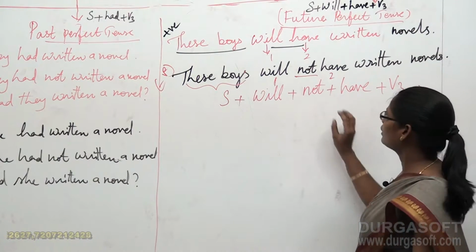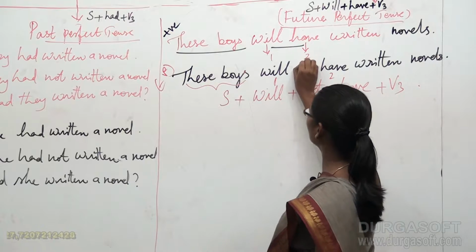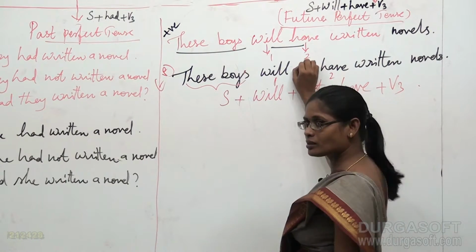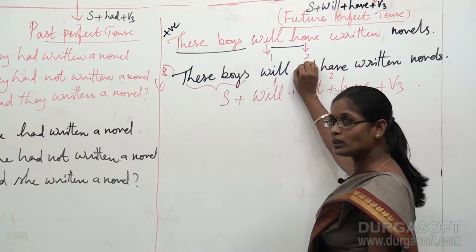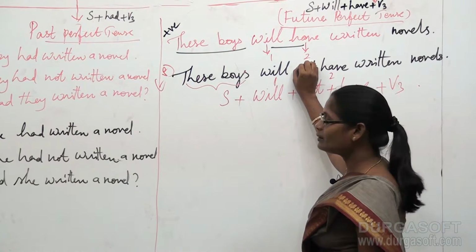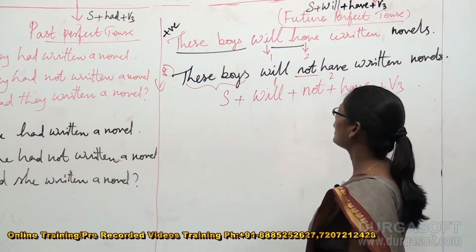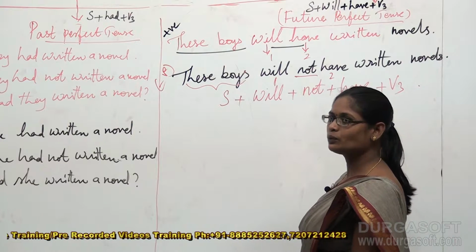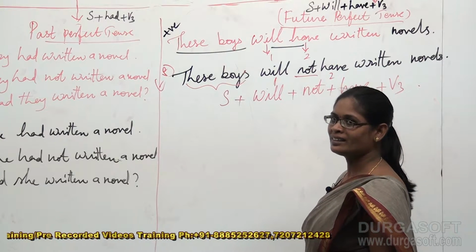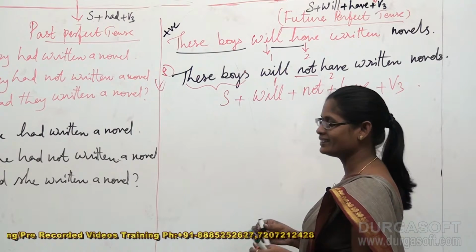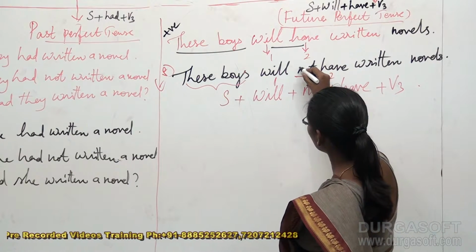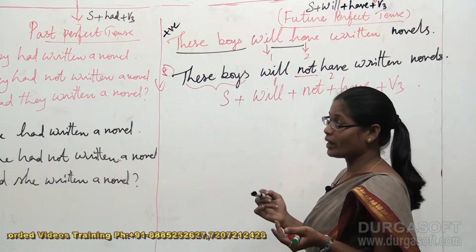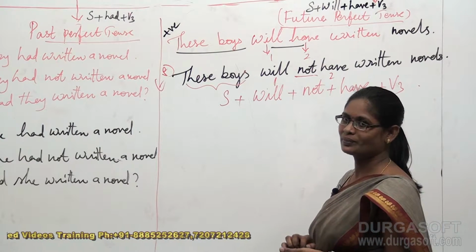Now, see the magic. I just closed not. Can you read this? These boys will have written novels. What sentence is it now after closing not? Correct, it is a positive sentence. Now, I removed my hand. Now, it has become a negative sentence. Why? We can see not very clearly in the sentence. So students, from this it's very clear that it's not too hard to learn English. It's very easy to learn grammar, right?